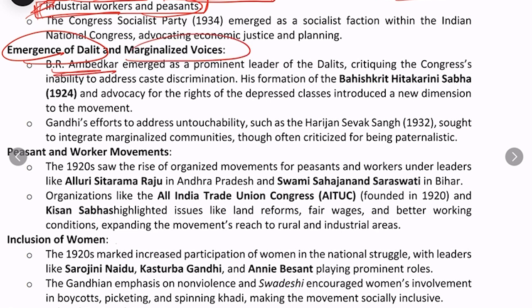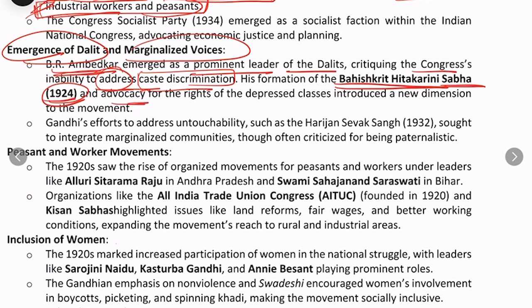Now the emergence of a Dalit voice is also very important, a marginalized voice. Dr. B.R. Ambedkar emerged as a prominent leader of the Dalits, and he criticized the Congress's inability to address caste discrimination. According to him, Congress had not successfully addressed the problem of caste discrimination, and that's why he formed the Bahishkrit Hitakarini Sabha in 1924.